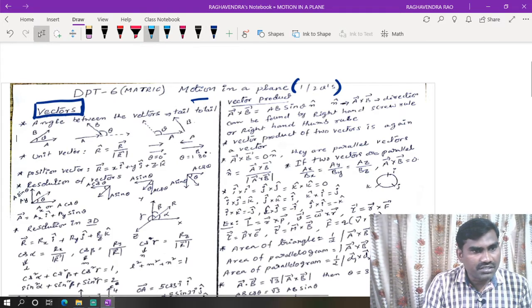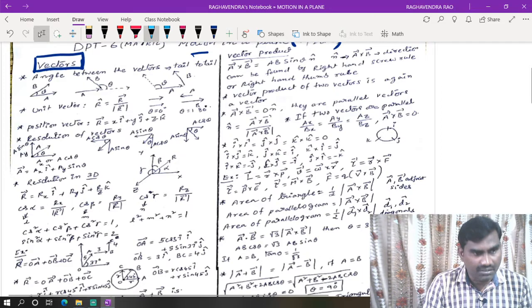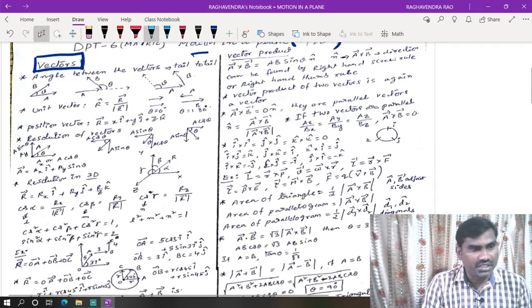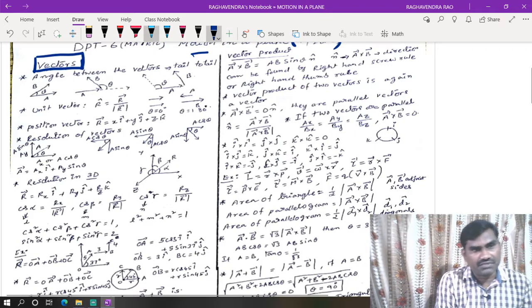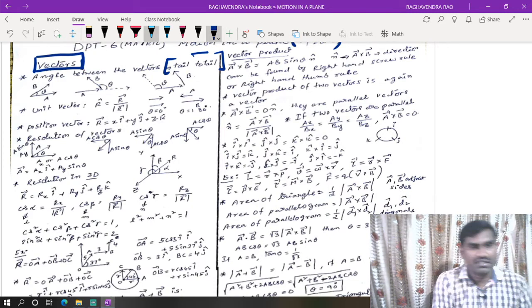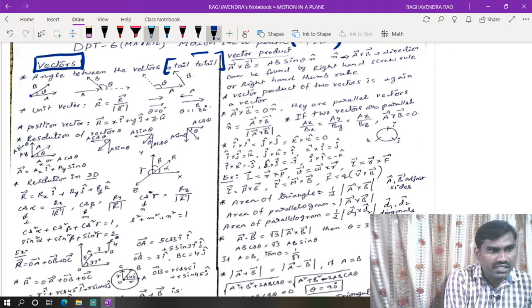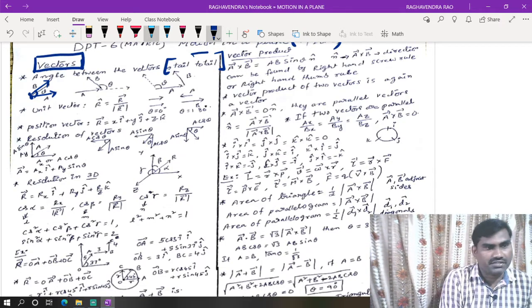Here I am not going to discuss basic things. I will discuss the points and expressions or formulae which are useful for solving numericals, for those who already studied this chapter well. Finding the angle between two vectors is very important while solving a numerical. The angle between vectors is the angle between them tail to tail. Here this is vector A and this is vector B. This is the tail of vector A, and this is the tail of the other vector. So this is the angle between these two vectors.